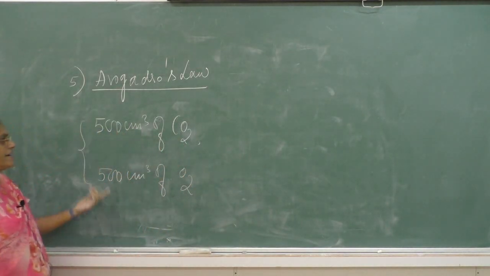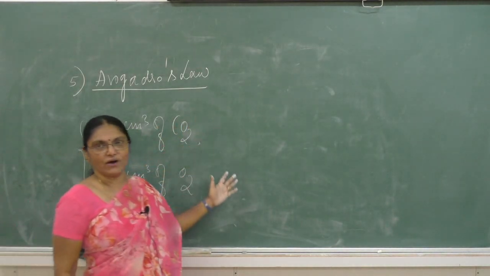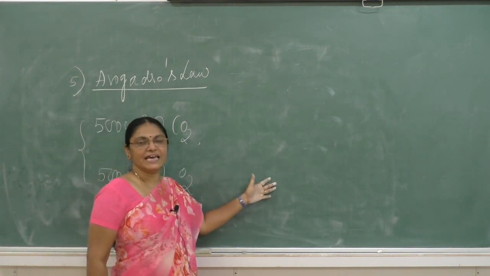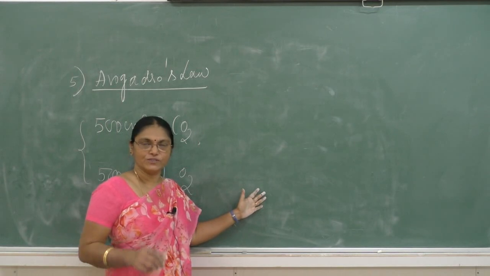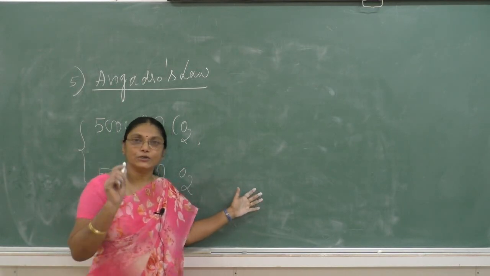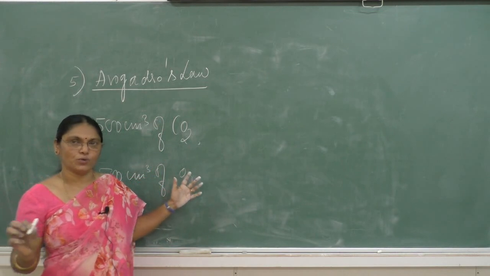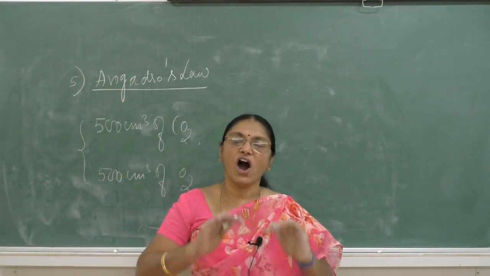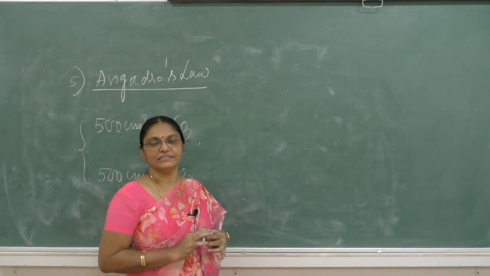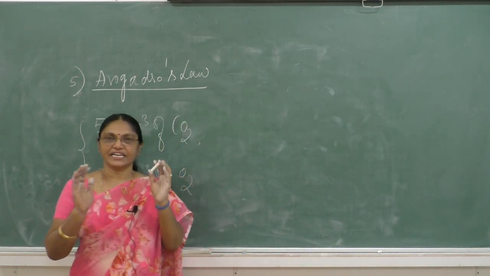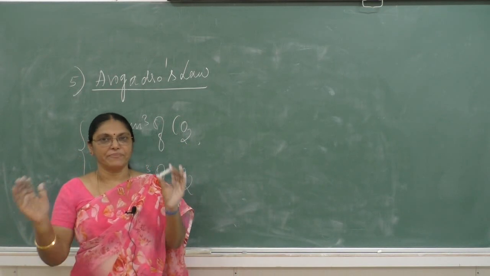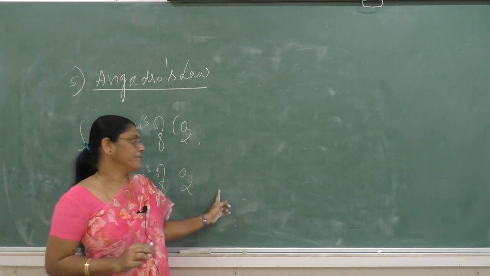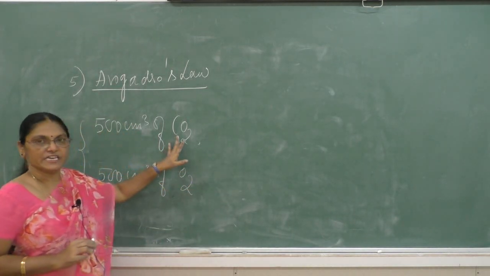Similarly, 200 cm cube of sulfur dioxide contains the same number of molecules as 200 cm cube of nitrogen. So equal volumes of all gases under the same conditions of temperature and pressure contain an equal number of molecules.